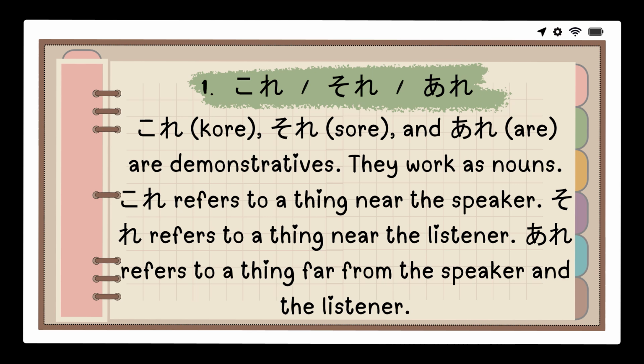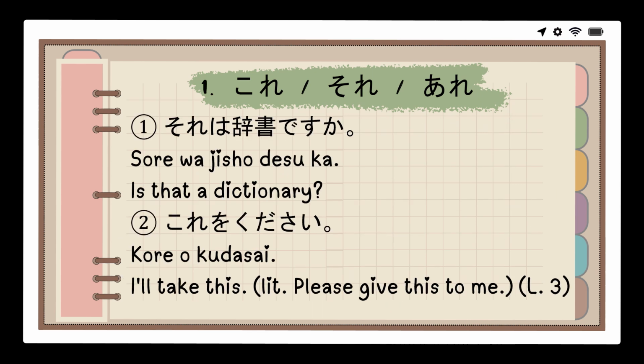Hajimemashou. Ichiban. Kore, sore, are. Kore, sore, and are are demonstratives. They work as nouns. Kore refers to a thing near the speaker. Sore refers to a thing near the listener. Are refers to a thing far from the speaker and the listener. For example, Sore wa jisho desu ka? Is that a dictionary? Kore o kudasai. I'll take this, or please give this to me.